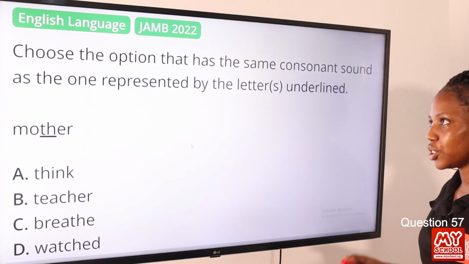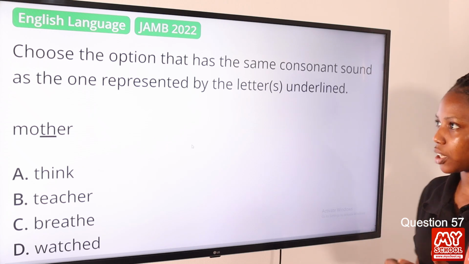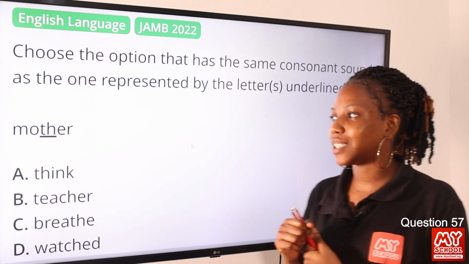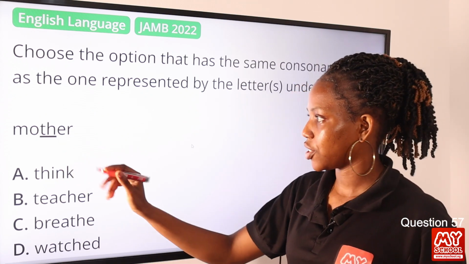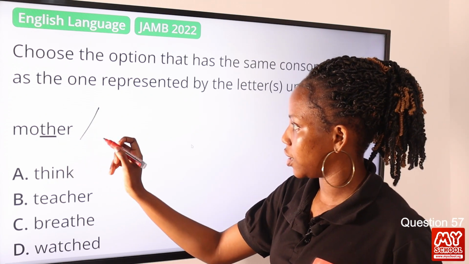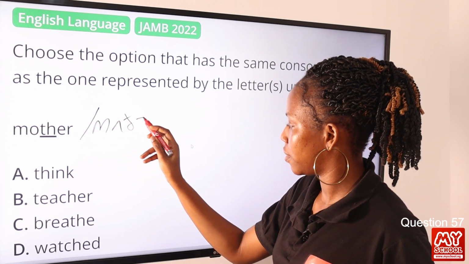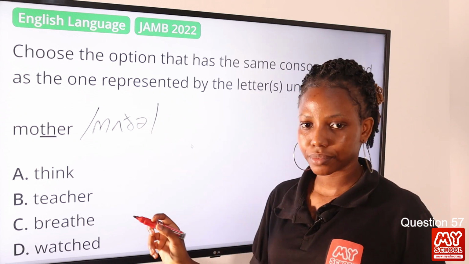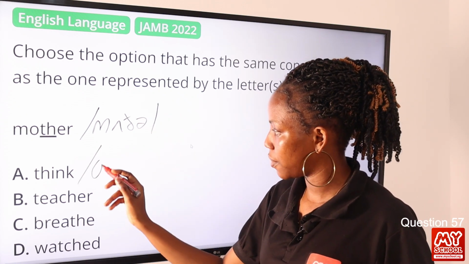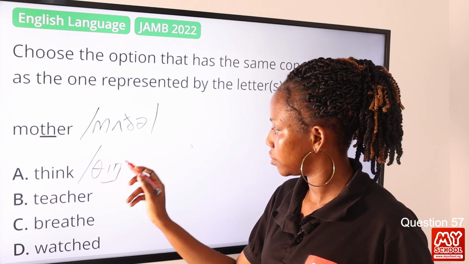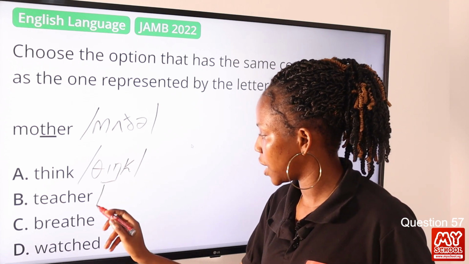Question 57. Choose the option that has the same consonant sound as the one represented by the letter or letters underlined. The word is mother, and TH. So we have mother. And then we have think. Then we have teacher.